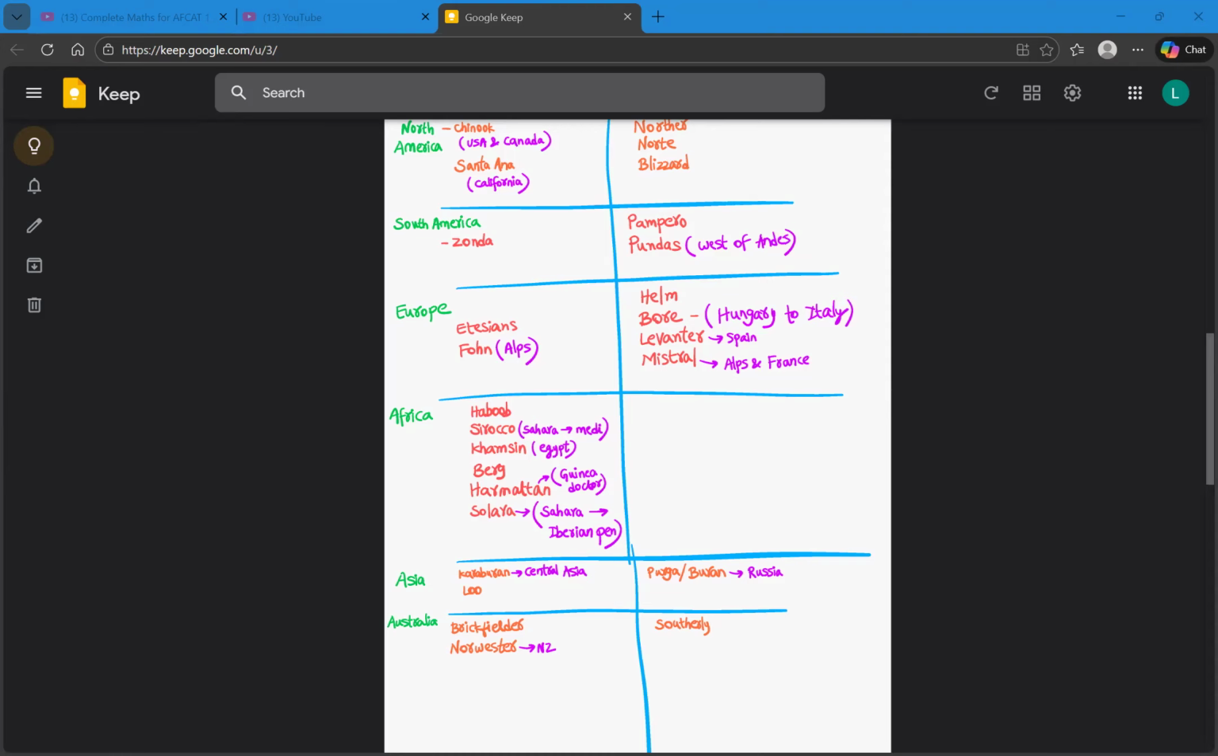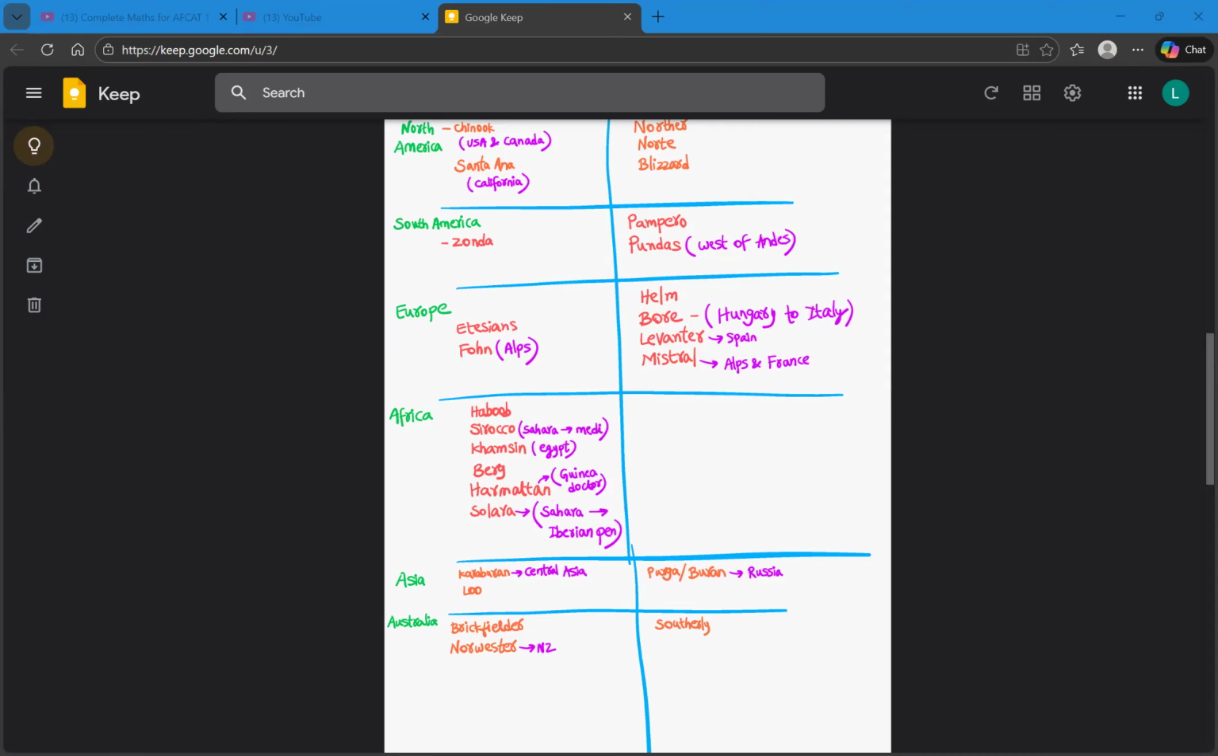Brickfielder, and then the second one is Nor'wester. So where is it prevalent? Nor'wester is prevalent over New Zealand. The two warm winds in Australia are Brickfielder and Nor'wester, where Nor'wester is prevalent over New Zealand. And the cold wind which flows in Australia is Southerly. So the cold wind in Australia is Southerly.